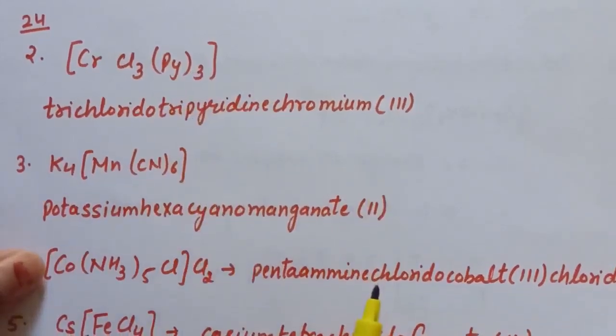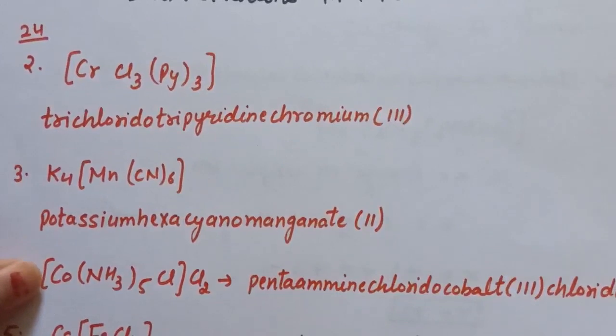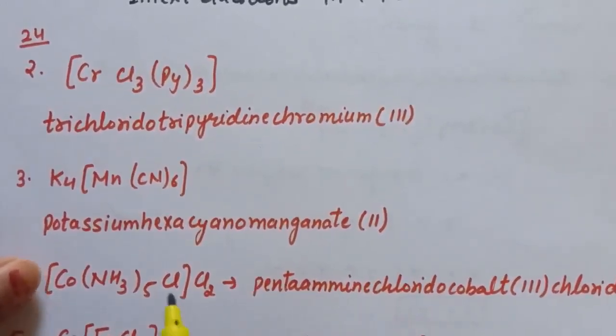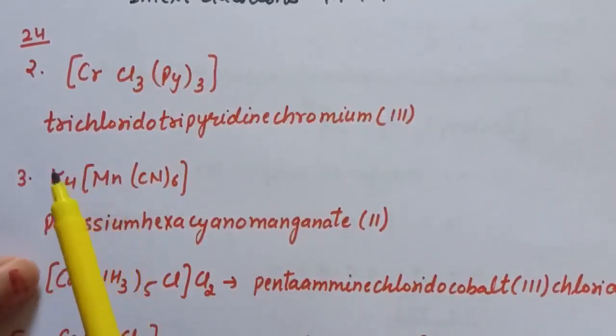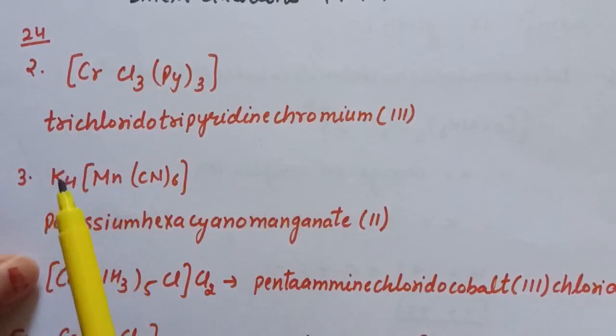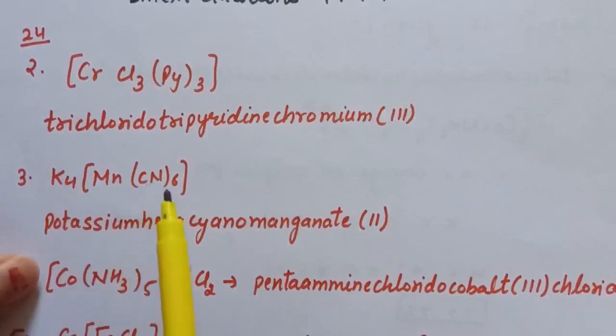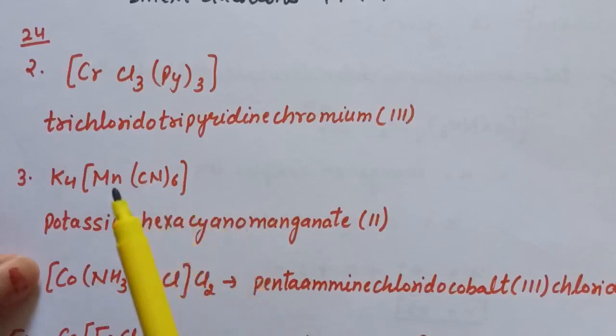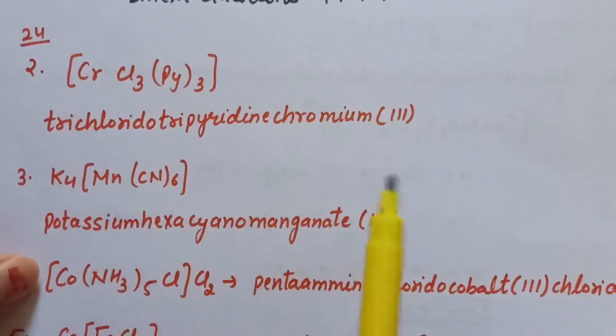Next is K4[Mn(CN)6]. So first of all we will write down the cationic part. So here potassium is cationic part and the central metal ion is present in coordination entity. So we will write potassium. Now here 6 cyanide ions are there. So we will write hexacyano. And for central metal ion we will add ate as suffix. So the name is potassium hexacyanomanganate and oxidation number of manganese is 2.